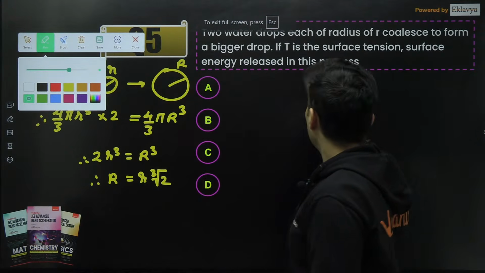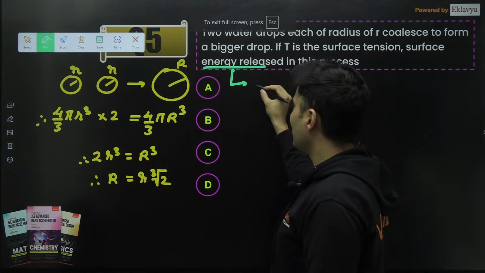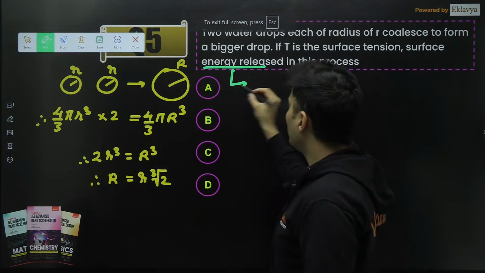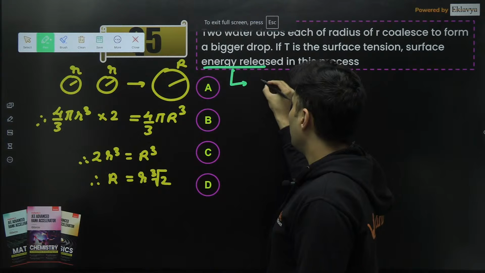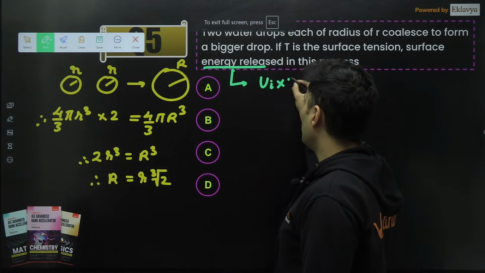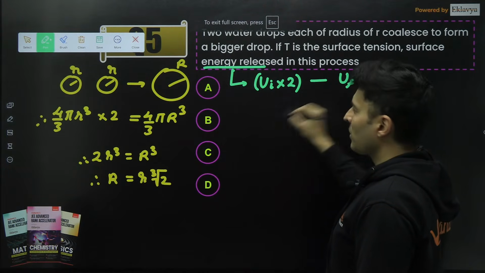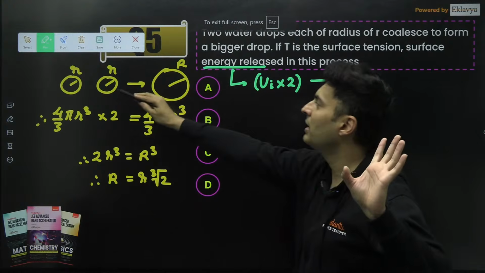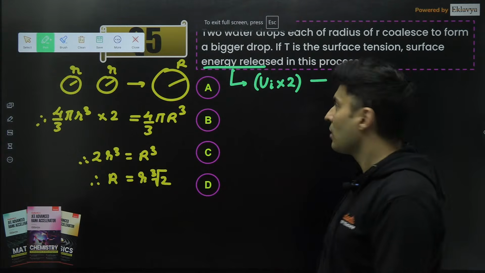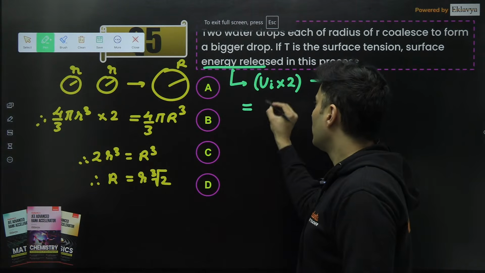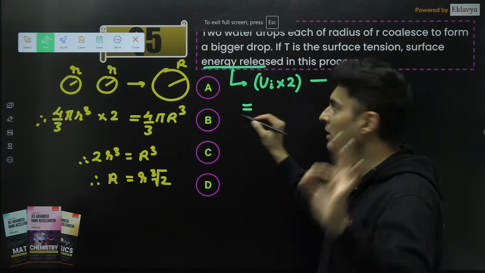Now the next part, how much energy is released in the process? So the energy released in the process will be nothing but the difference of the two energies. So earlier the energy will be more, later on the energy will be less. So you just take the initial energies, and there are two such drops, so multiply by 2, minus the final energy of that bigger drop. Okay, why am I taking this first? Because this is bigger, this is smaller, so that will give me the modulus or the positive difference of these two things. Okay, so initial energy, remember, surface energy is surface tension into area.